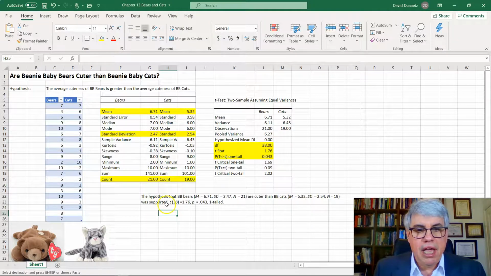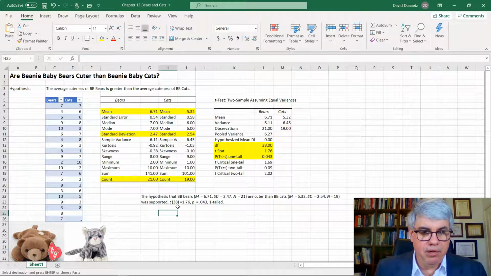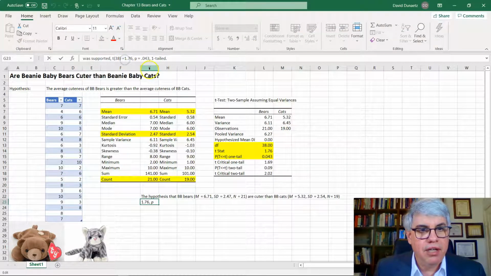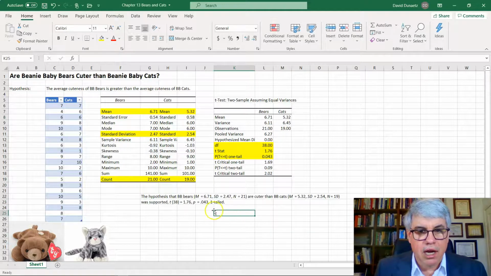Was supported, and then we report the statistic as t in italics, no space, and then the degrees of freedom, 38, in parentheses, and then space, and oh, look at that, I forgot to put a space after the equal sign there. So I will do that now. Equals 1.76, p in italics, space.